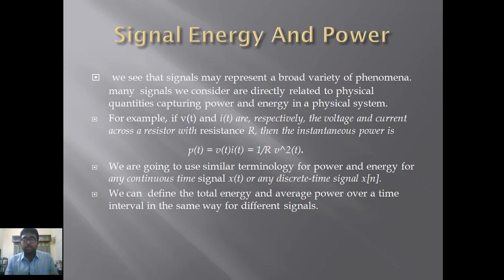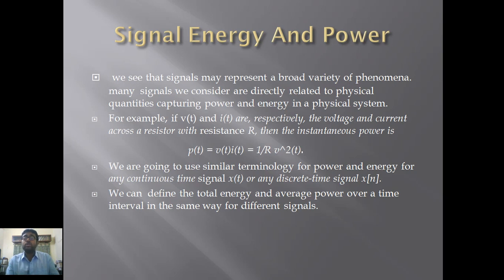So, just as we use voltage and current to calculate the power across a resistance R, that could be V into I or V squared by R, we can also use these analyses to compute signal power and signal energy.